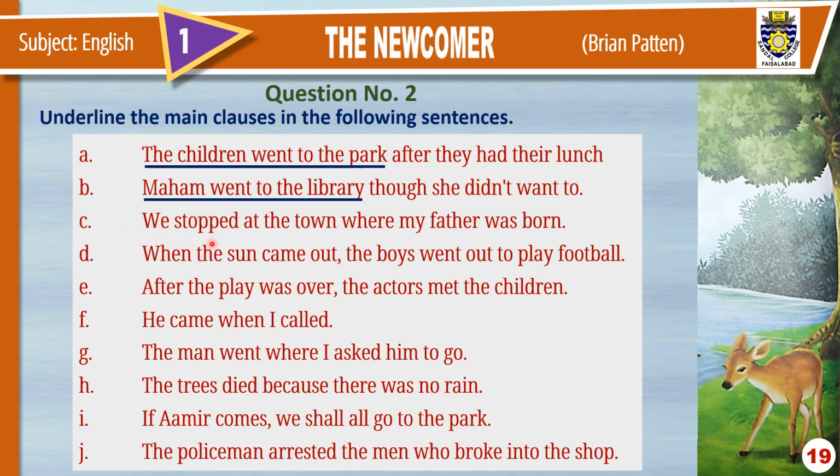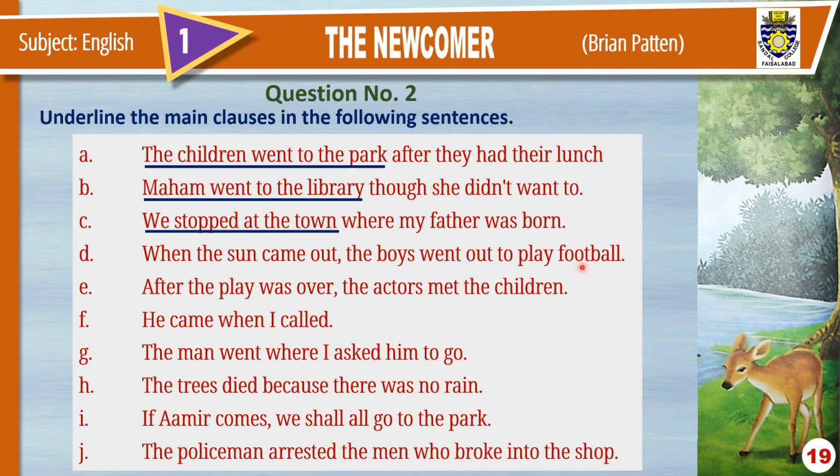C. We stopped at the town where my father was born. Can you tell me what is the main clause? We stopped at the town is the main clause, and where my father was born is the subordinate clause. Now D. When the sun came out, the boys went out to play football. Can you tell me what is the main clause?